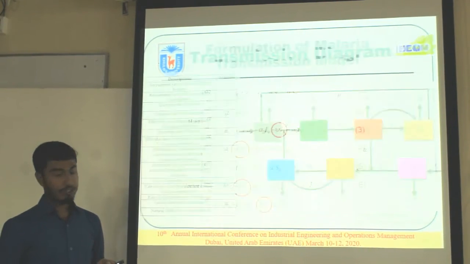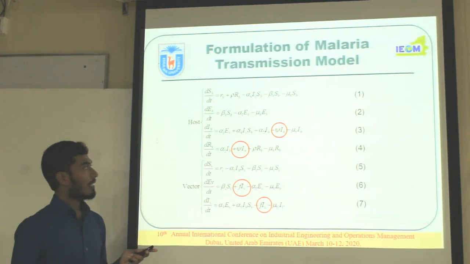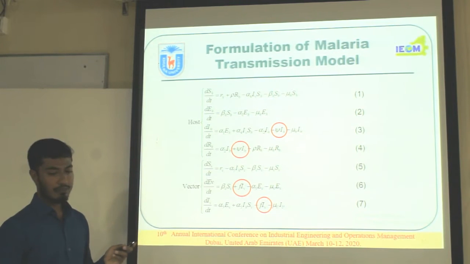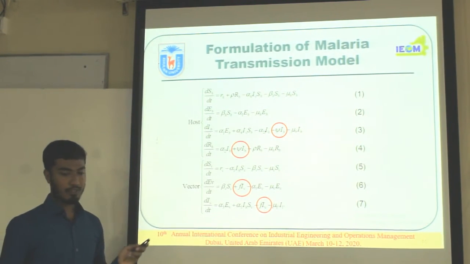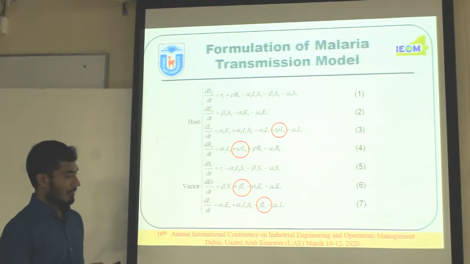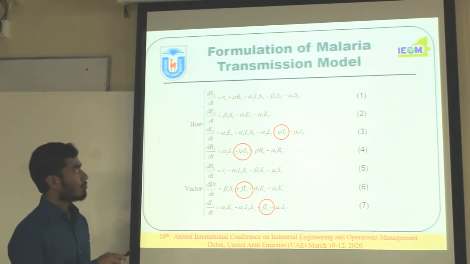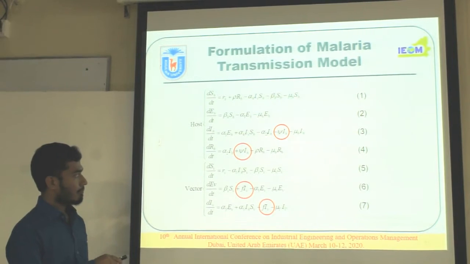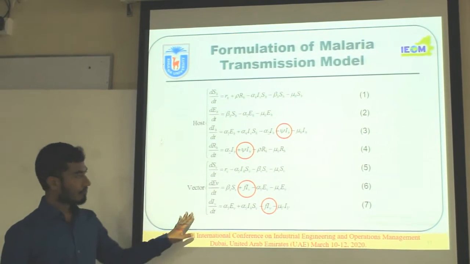And by considering this above diagram, this is a system of nonlinear differential equations. These are the 7 equations to be worked. Here, this is the mosquito net term, and this is the electromagnetic frequency term.